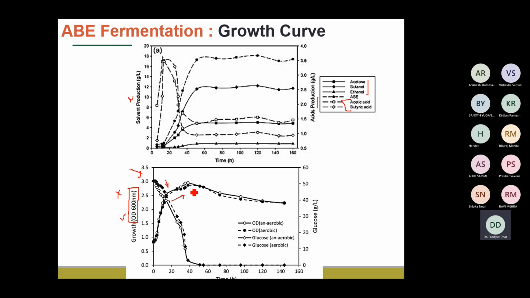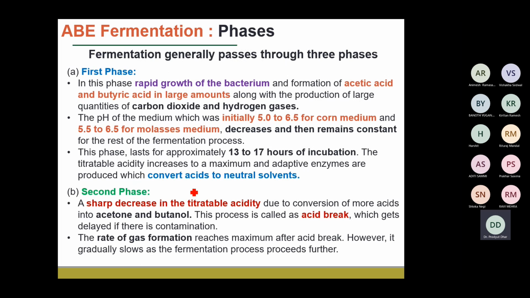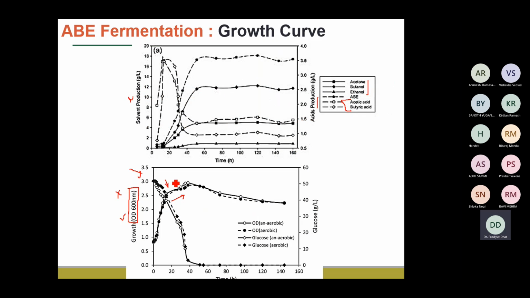So generally, if we look into the fermentation process, the ABE fermentation, it is generally classified into three phases. The first phase is until around 17 to 20 hours.